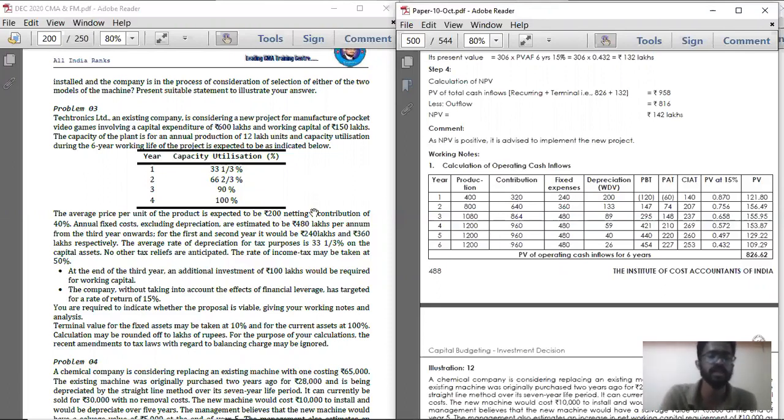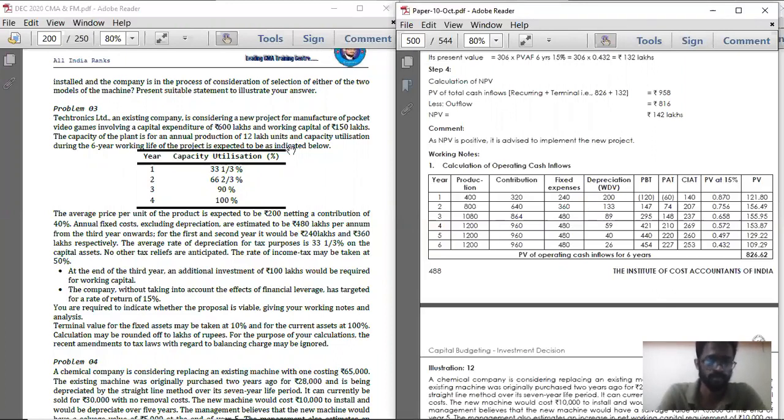From that, if you deduct fixed expenses, how much are the fixed expenses? For first year, it is 240. Second year, 360. For all remaining years, 480. So if you deduct that, you will get the balance. Again deduct depreciation. How to deduct depreciation?